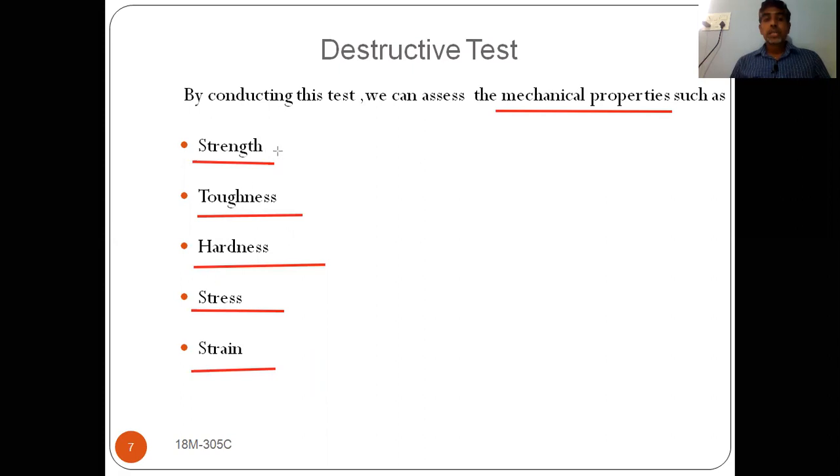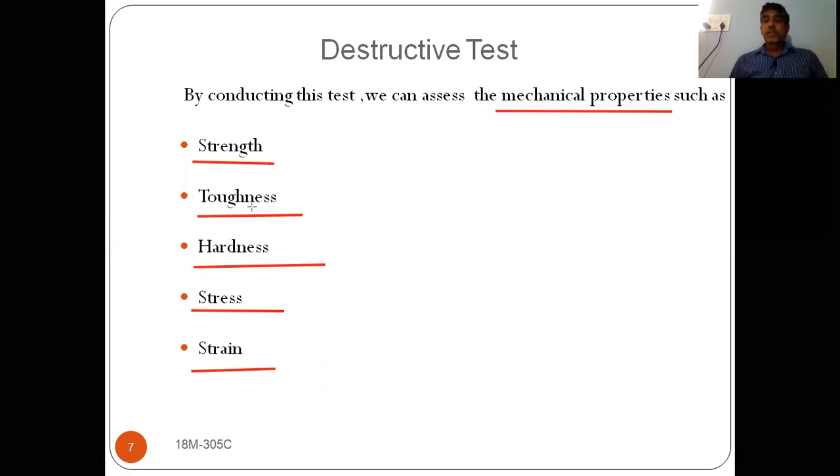In strength, we have different types: tensile strength, compression strength, shear strength, bending strength, and torsional strength. These can be found out using destructive tests.